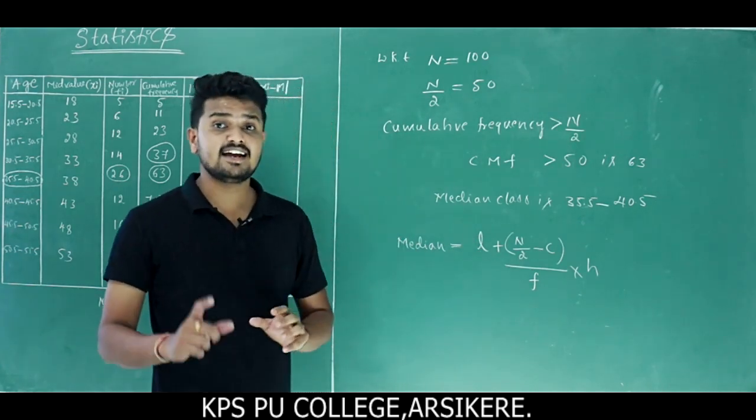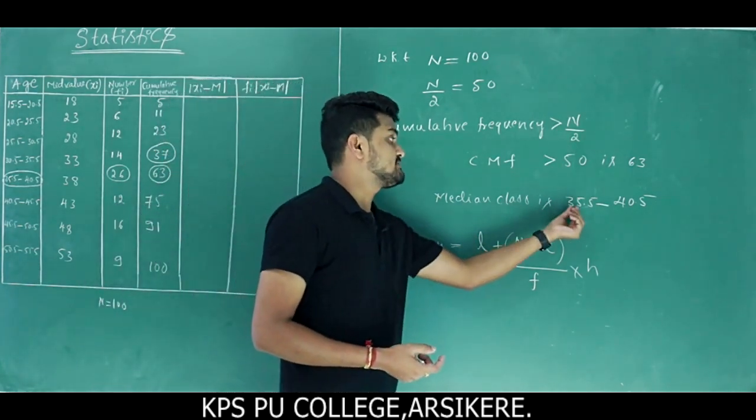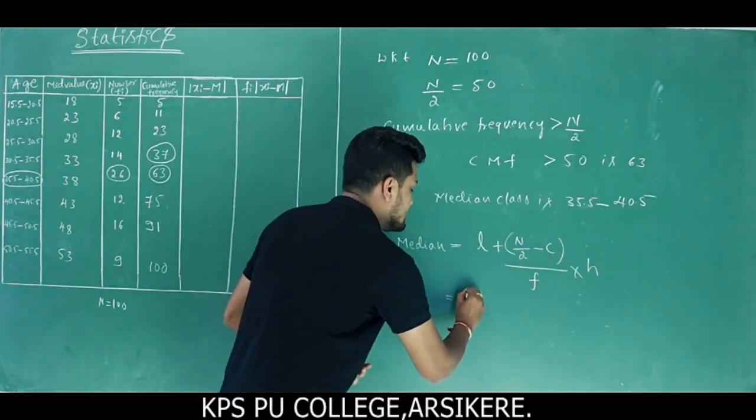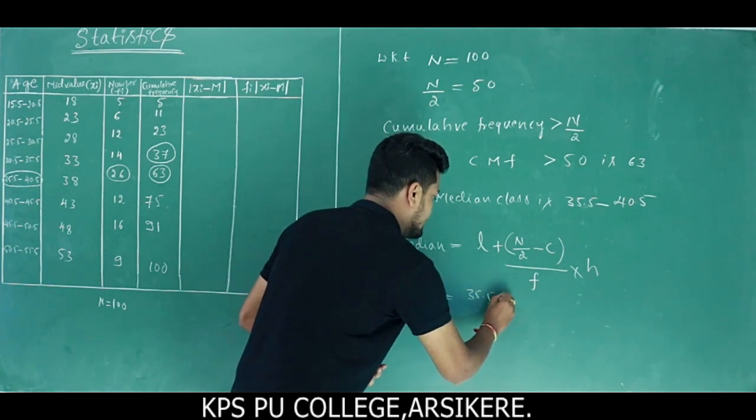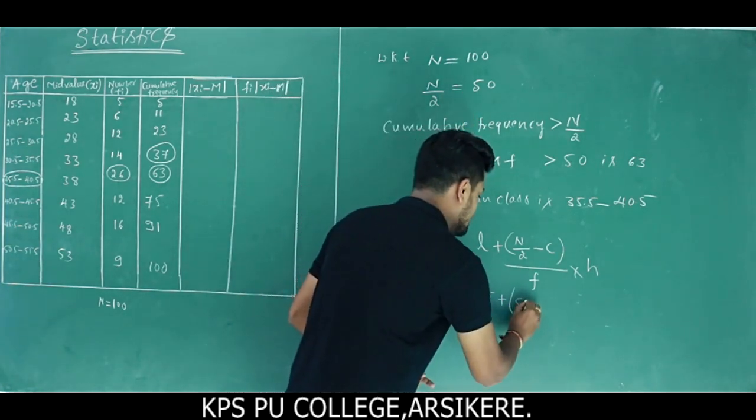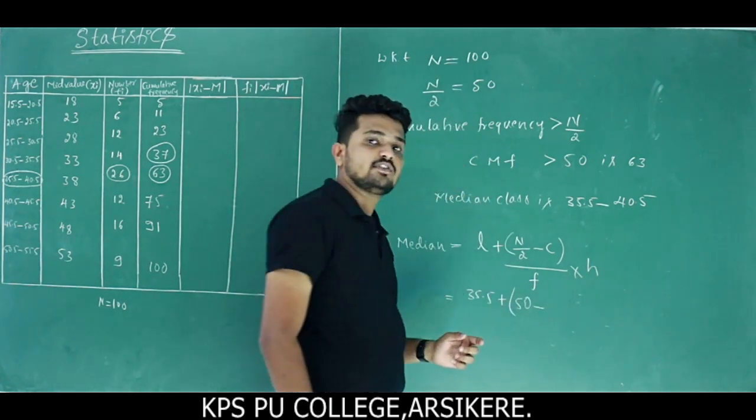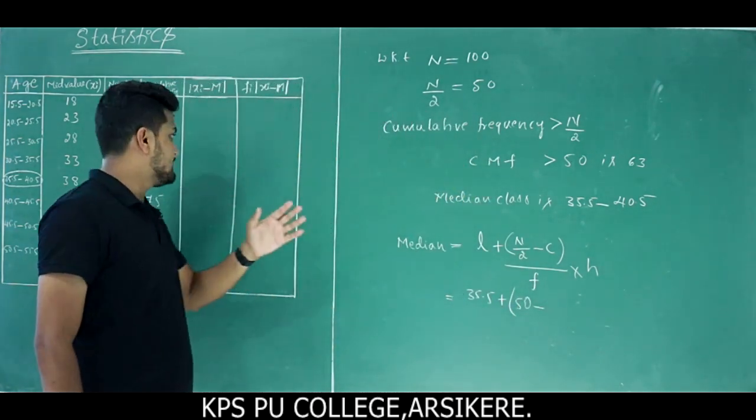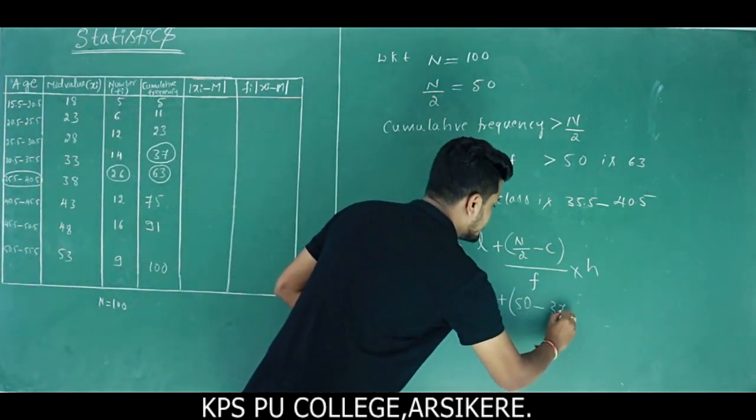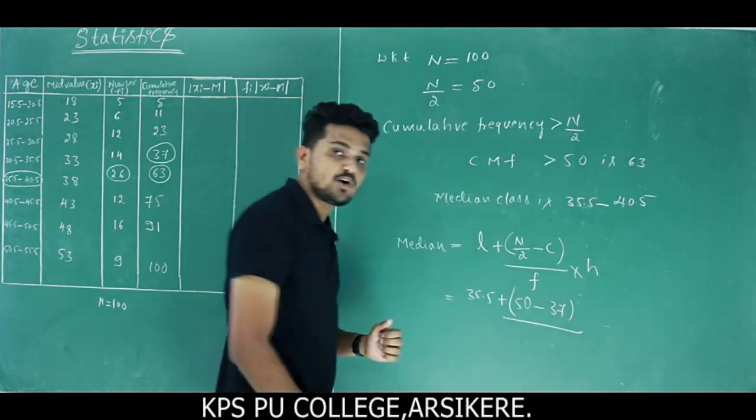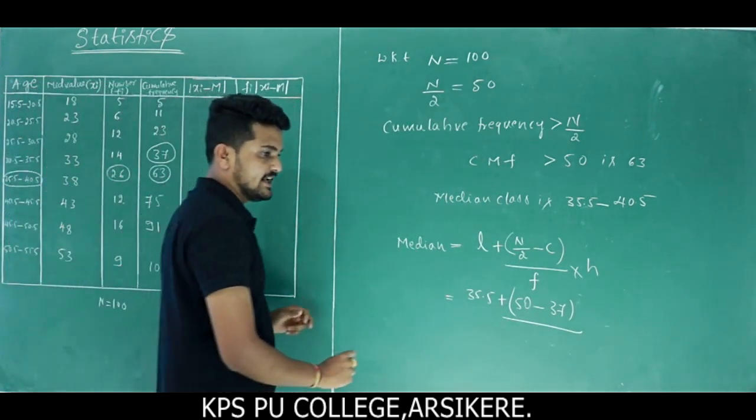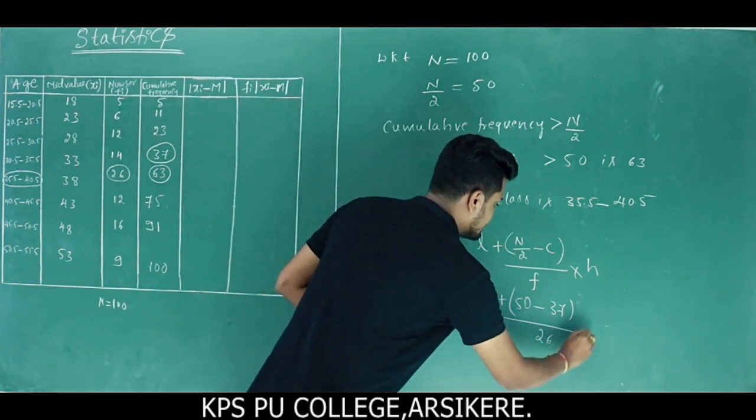Then what is the value of L? I told you in the last class how to take L. The lower limit of the median class is the L value. So the L value is 35.5, plus n by 2, whose value is 50. Then what is the value of C? C means the preceding cumulative frequency value, so 37. So 37 divided by the corresponding frequency, which is 26, into.